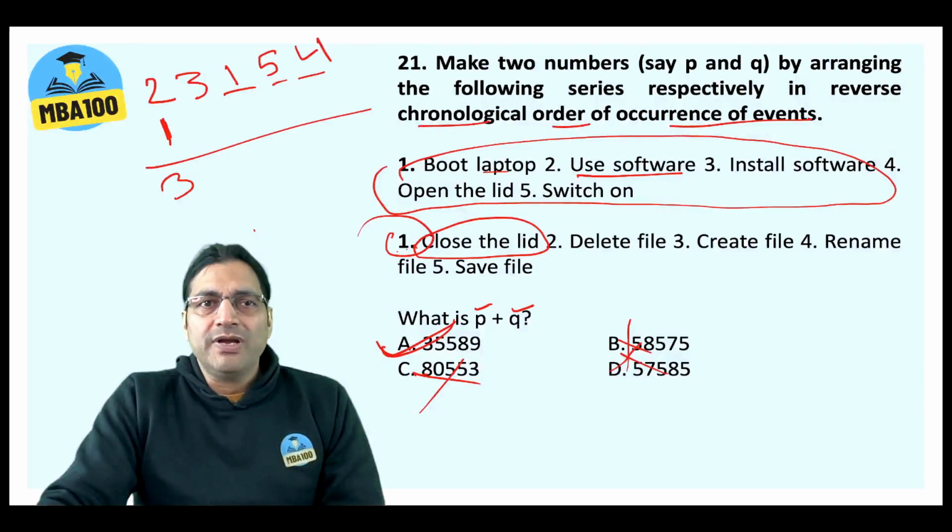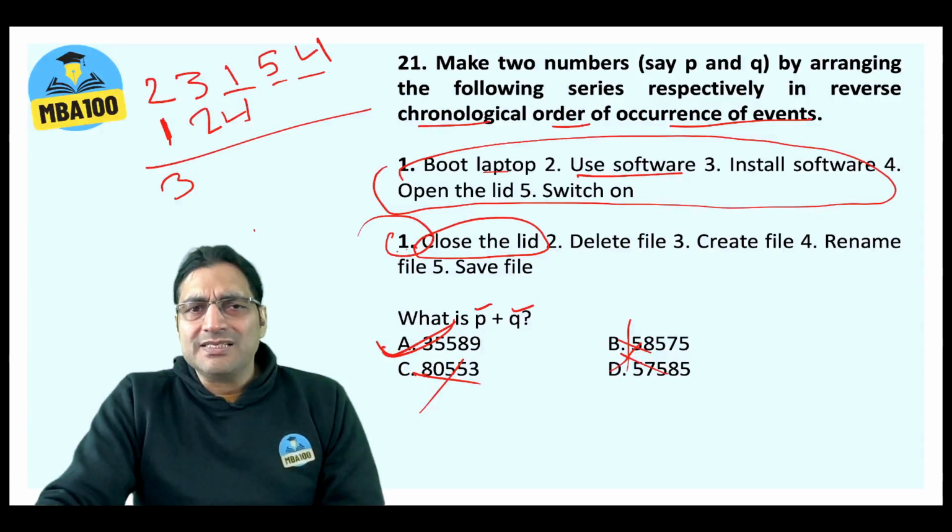When it comes to the second thing, the last thing is closing the lid. Just before that, you would be deleting the file. And much before that, you would be renaming the file. Let's start from the other side. You will create file 3 here. Then you will save the file 5 here. So you will create the file, save the file, then rename the file 4. Then you will delete the file and then close the lid.